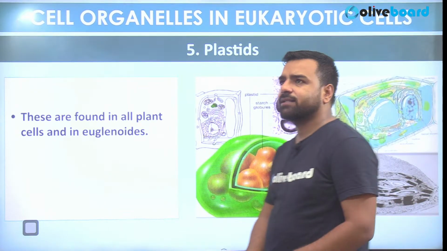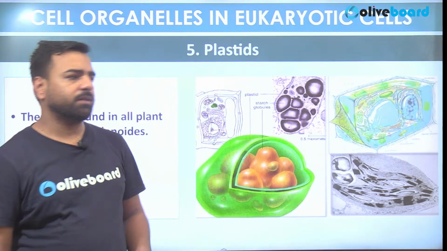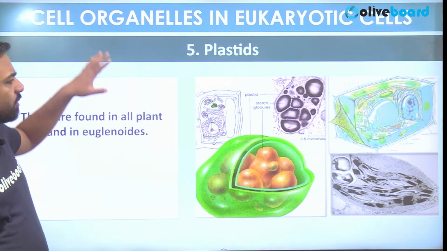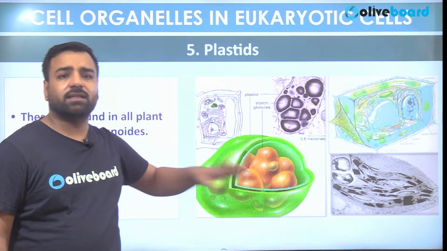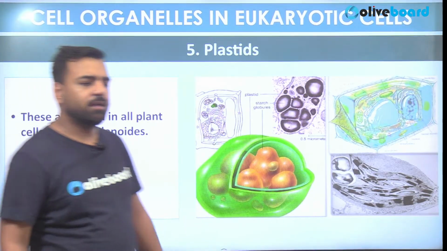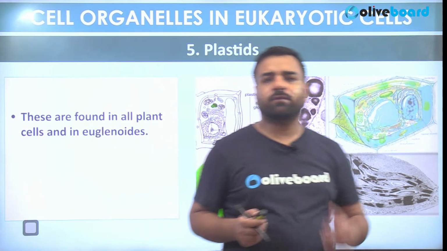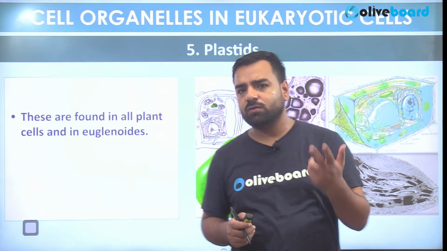Talking about plastids, that's the final portion of our chapter. So if I talk about these plastids, these plastids are present in the plant cell. They are not there in the animal cell. So yes, here we have chloroplast, chromoplast and leucoplast. So what they are doing, let's see.